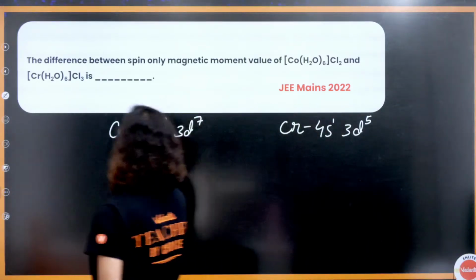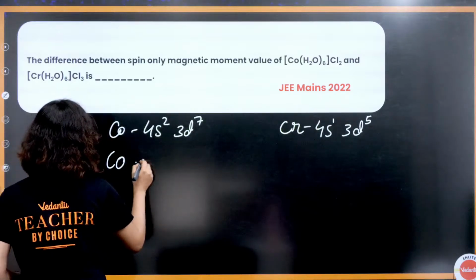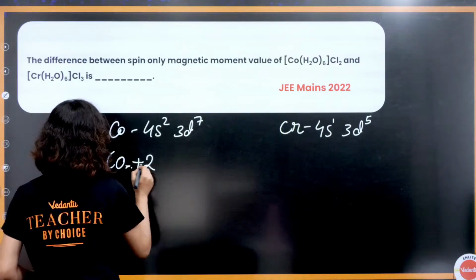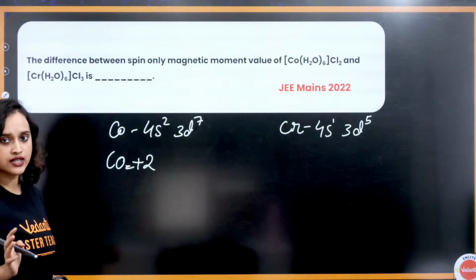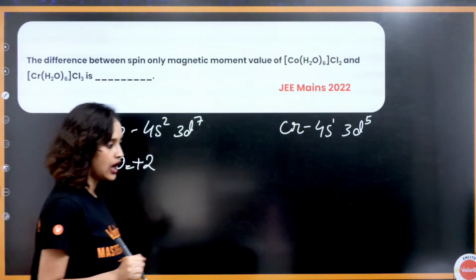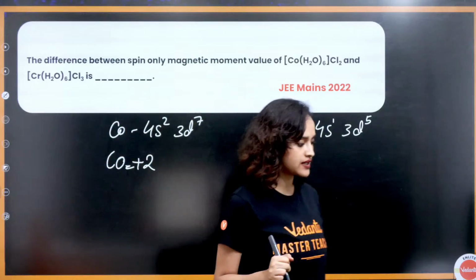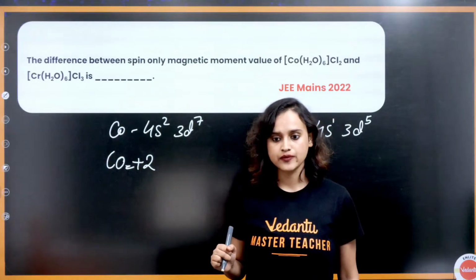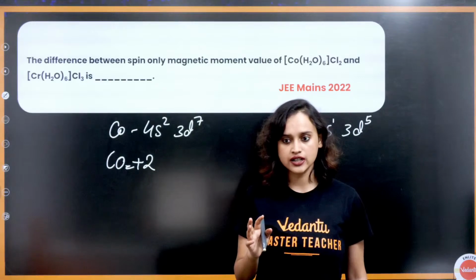Acha. Cobalt will be in +2 oxidation state, correct? Do we know how to calculate oxidation state? Do we know how to calculate? Yes or no? How many of you know how to calculate oxidation state, everybody? Do we know how to calculate oxidation state?